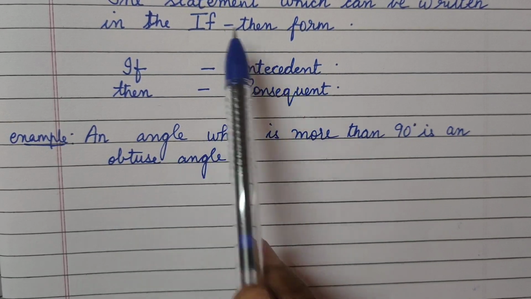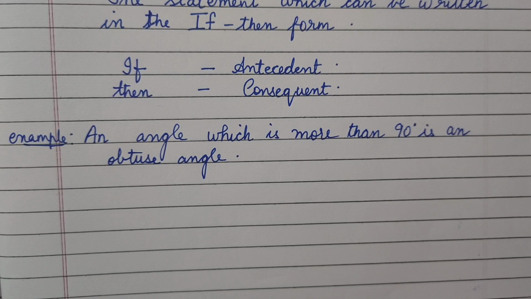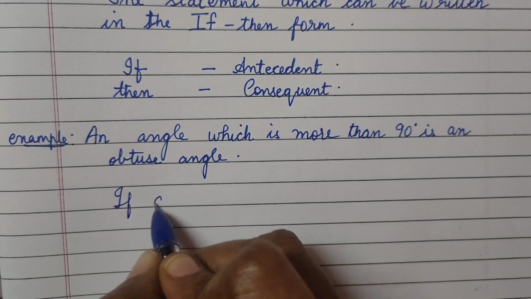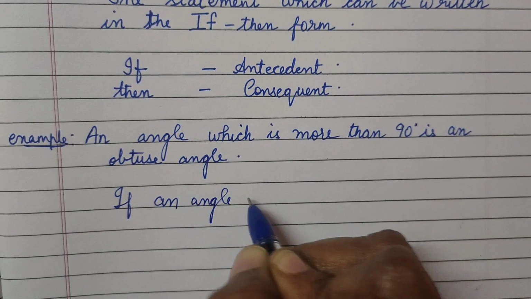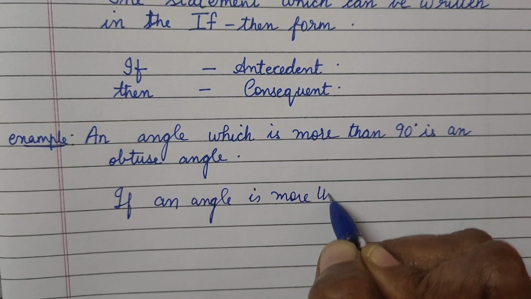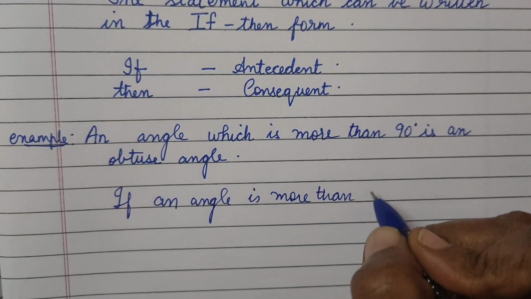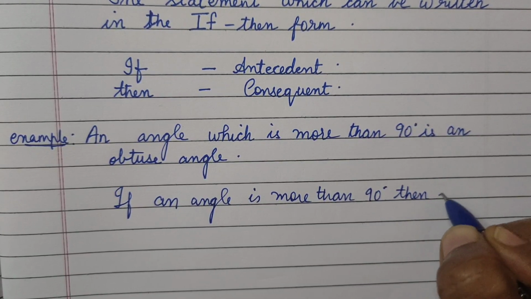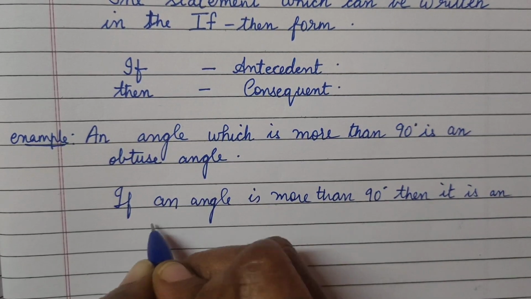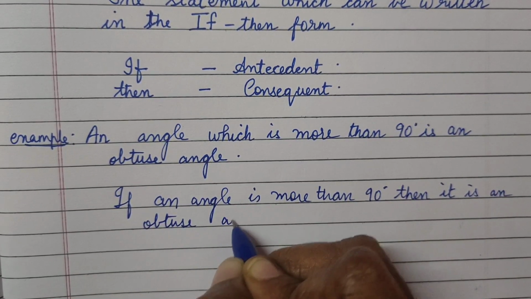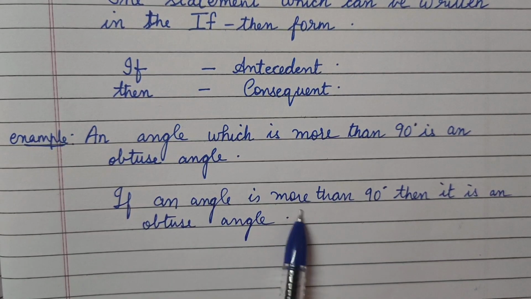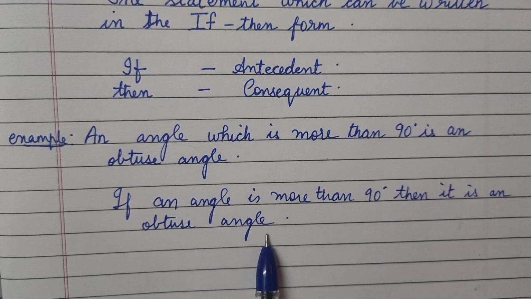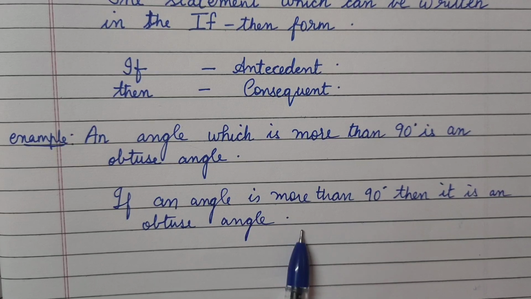Joining if and then, we have to write this sentence without changing the meaning. How will we write it? If an angle is more than 90 degrees, then it is an obtuse angle. Can you understand now, my dear? The meaning doesn't change here. If an angle is more than 90 degrees, then it is an obtuse angle. So now we can say it is a conditional statement.